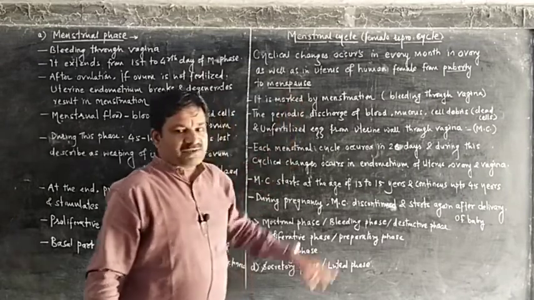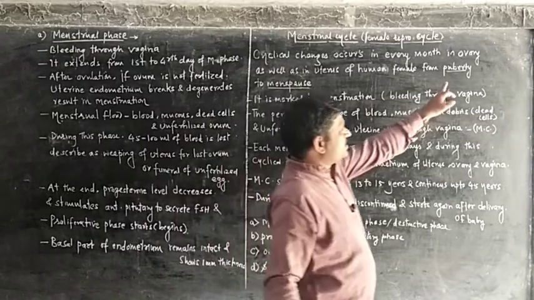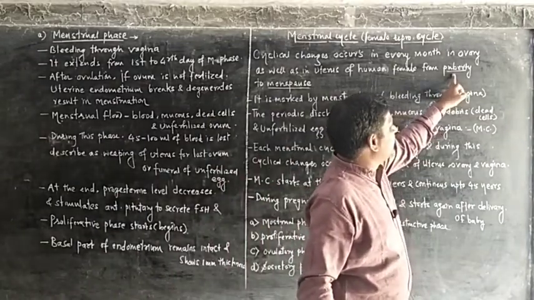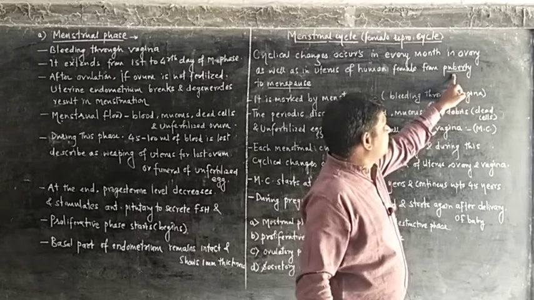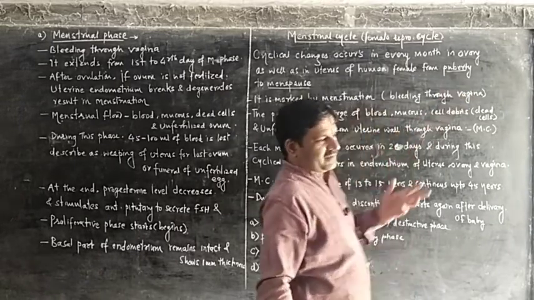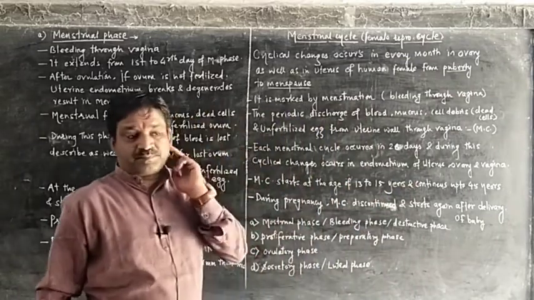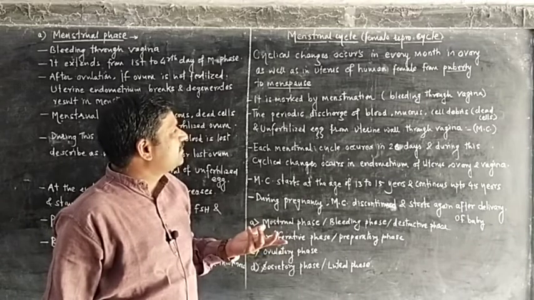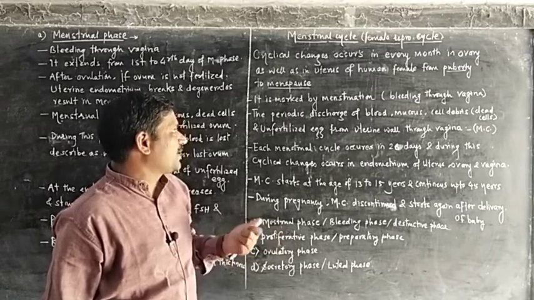Generally in girls the puberty or maturity period is around 13 years. At this age the reproductive cycle or the menstrual cycle becomes functional.